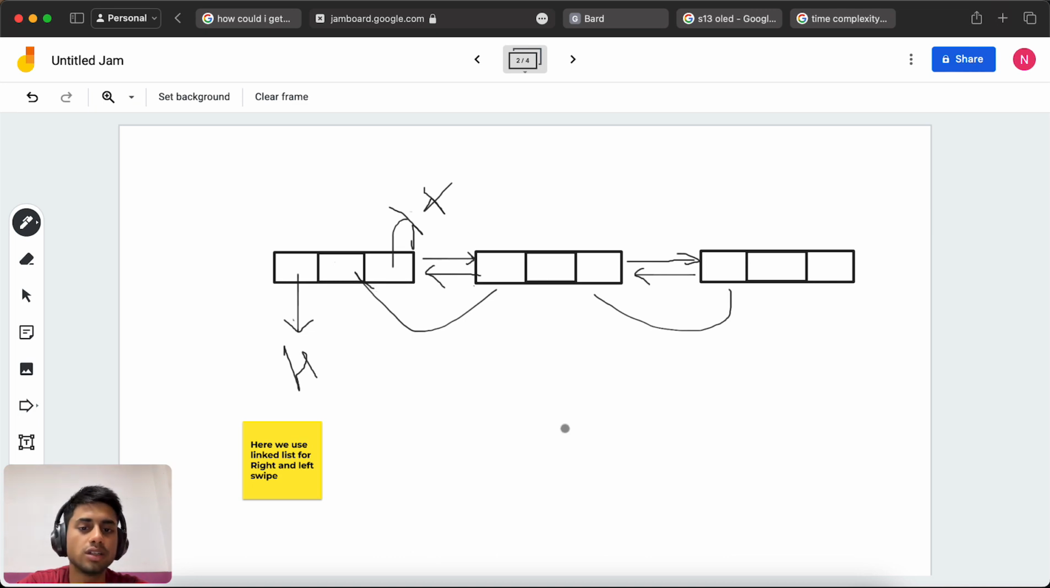Then that's how you can go forward and backward in the question arrays. That's why we use the double linked list.